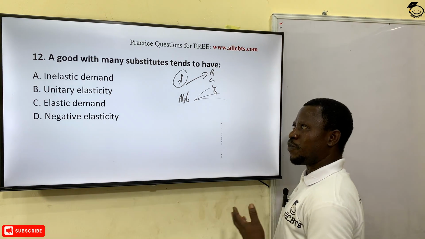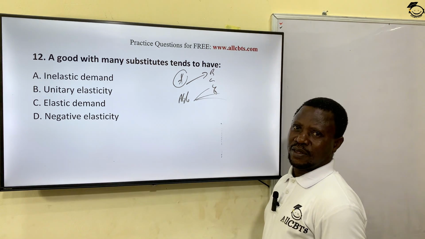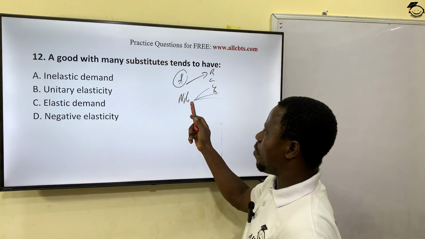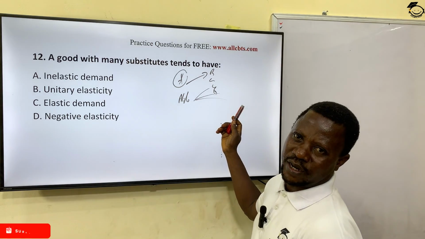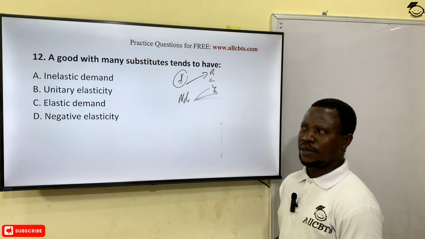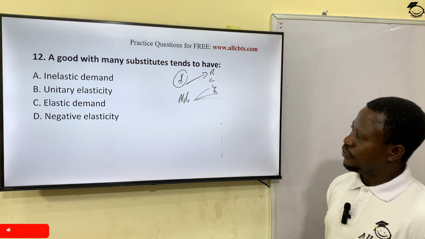In other words, the response will be seen, because there are substitutes. If the price of Milo should go up, people will move to Bournvita, move to Cowbell, move to other products, all right? So its demand is elastic. Elastic means it's greater than 1. That means it can change. Elastic can change, all right? Let's move to the next question.